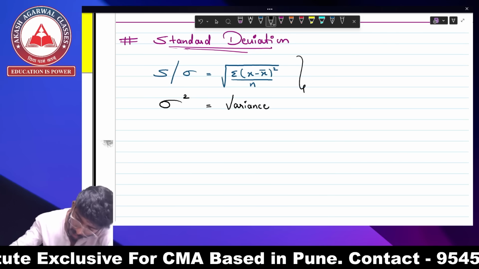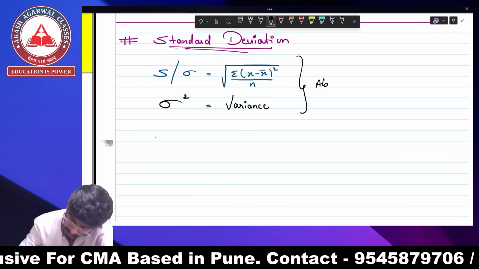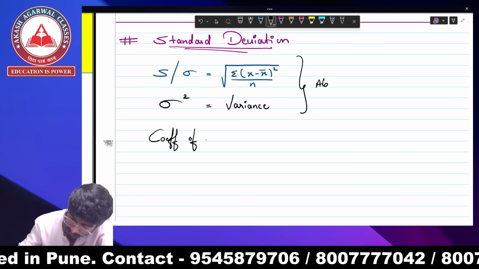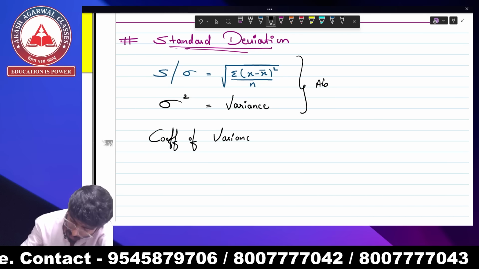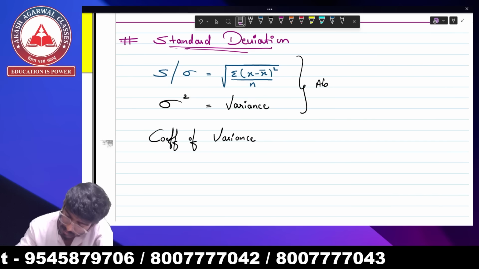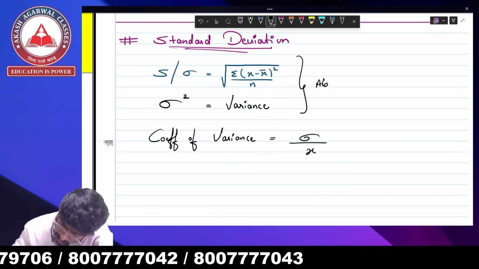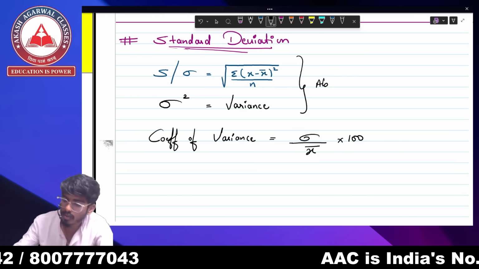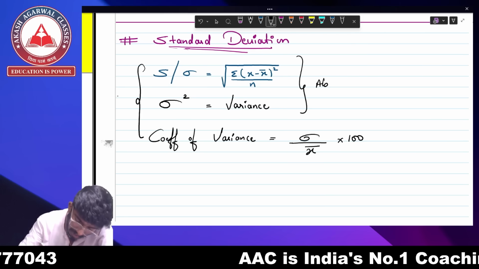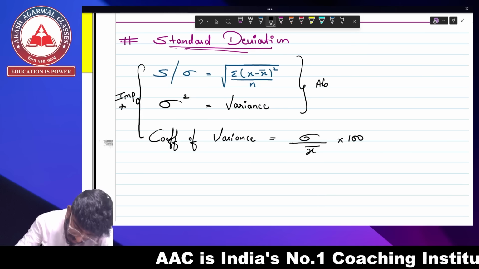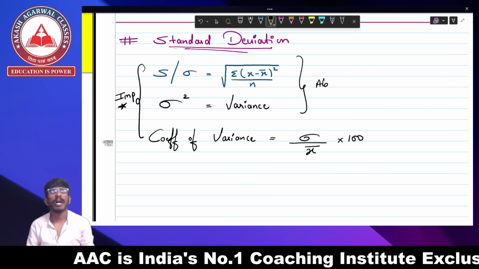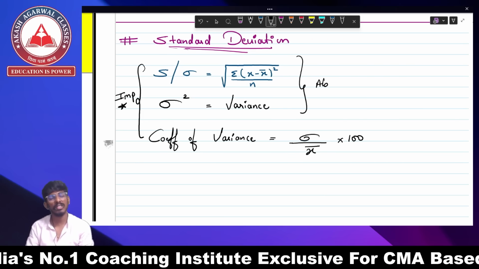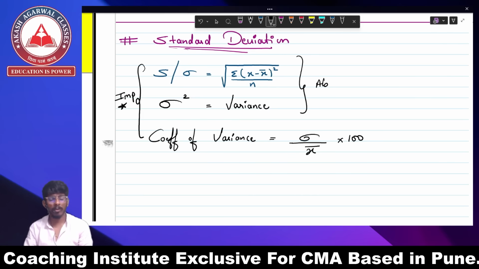And these were absolute measures. Now the relative measure, that is coefficient of variance. Coefficient of variance is standard deviation upon x bar into 100. So these three formulas are very, very important. Please keep these formulas in your mind. There is going to be a 100% question related to standard deviation in your papers. So this is very, very important.